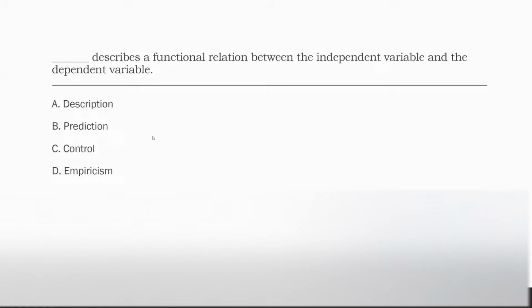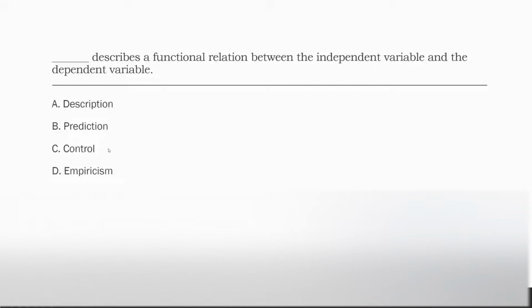B, prediction, okay, is repeated observations, right, that show 2 events that correlate with each other. Meaning we have correlation, potentially, okay, potentially there's a functional relation, but we haven't established one yet, right? We think that A causes B and C maintains B, right? A, B, C, we believe that is what's occurring. We are predicting that, okay?